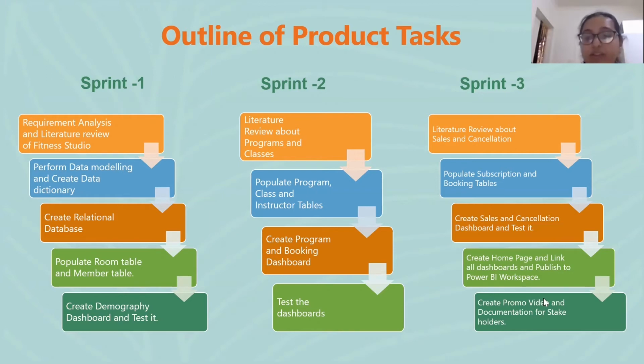And in sprint 2, same as in sprint 1, we did the literature review and populated data in the program, classes and instructor tables, and created a program and booking dashboard and tested the dashboard. And in sprint 3, specifically, we populated the subscription and booking table data, and then created the home page and linked the dashboards, and we set the navigation buttons in the home page as well, and we created the promo video for the product and did the documentation.